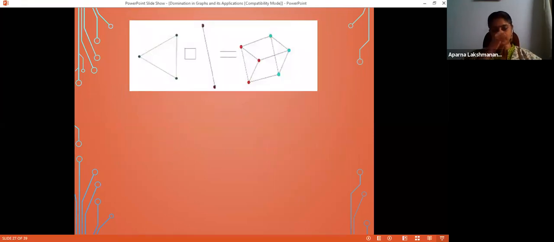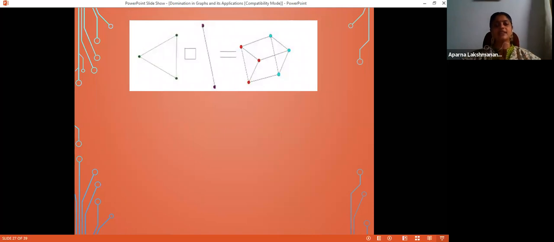So here you have an example of Cartesian product of K3 and K2. You can see that there are two copies of K3 here, and the number of vertices in K2 is 2. And there are 3 copies of K2 here. The number of vertices in the first graph is 3. In fact, Cartesian product can always be viewed like this.